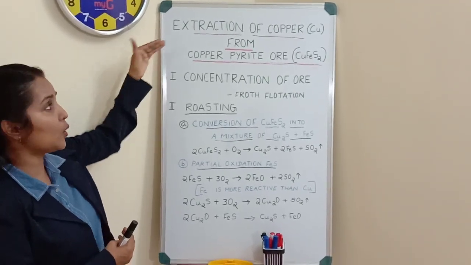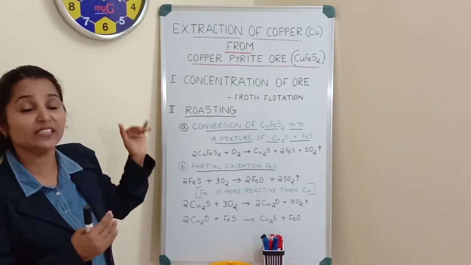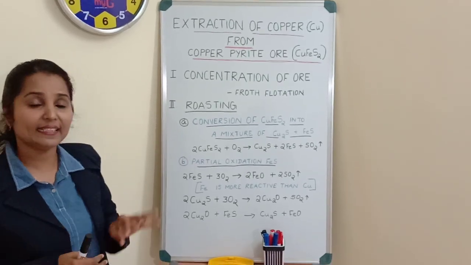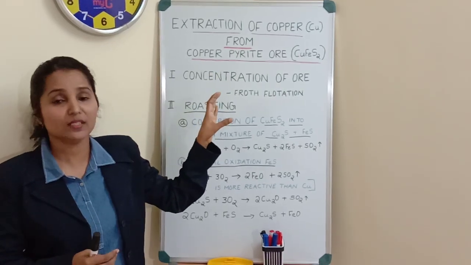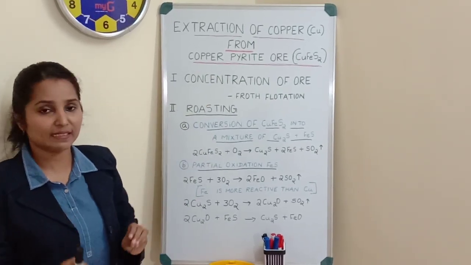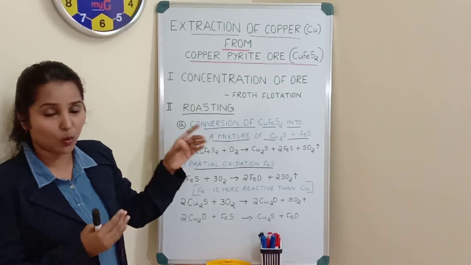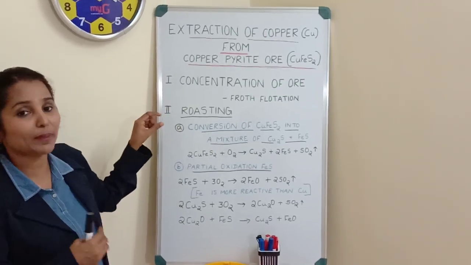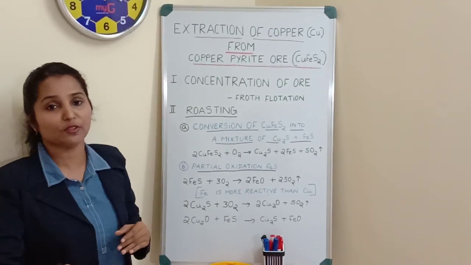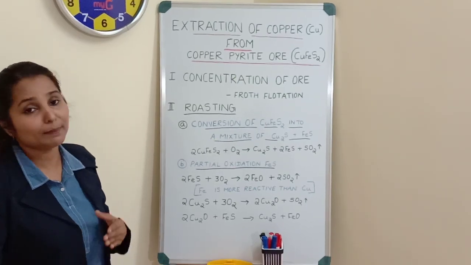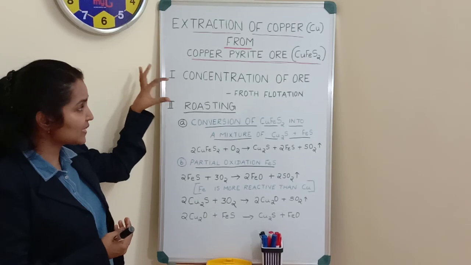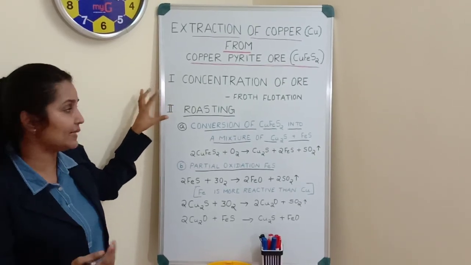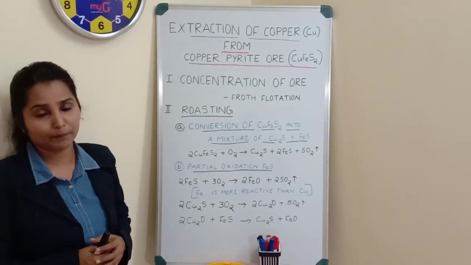We can explain the whole process of extraction of copper in 4 simple steps. In that, the first step is the concentration of ore by the froth flotation process. So we have concentrated this copper pyrite ore, and this concentrated ore we will submit for further metallurgical processes. So the second step in that is to subject this concentrated copper pyrite ore to roasting.